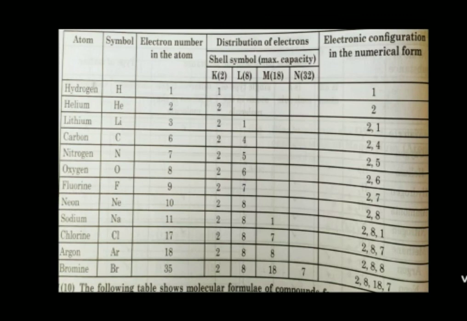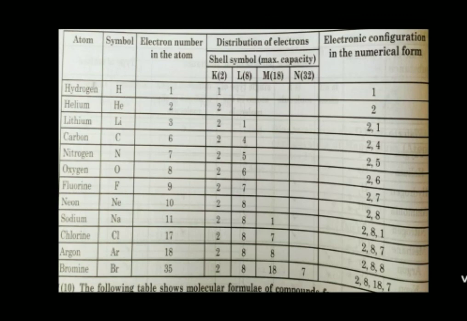Sodium, symbol is Na. Total number of electrons 11. 2 electrons in first shell and 8 electrons in second shell, and one more electron which remains is in third shell. Chlorine, the symbol is Cl. Electrons present in chlorine atom are 17. So 2 in first shell, 8 in second shell and remaining 7 in third shell. Argon, symbol is Ar. Total number of electrons present in argon is 18. So 2 in first shell, 8 in second shell and remaining 8 in third shell.